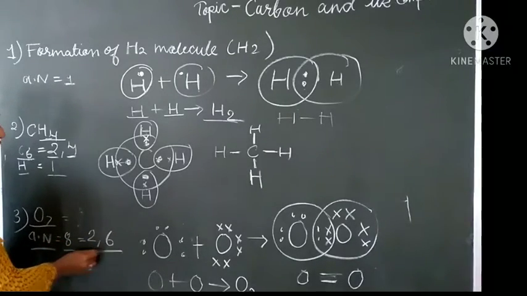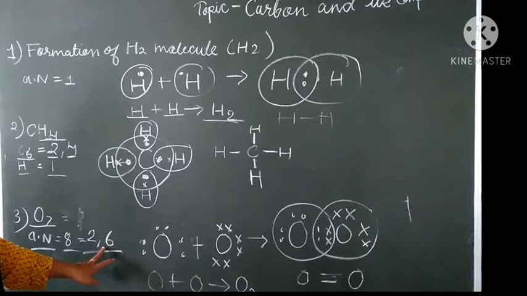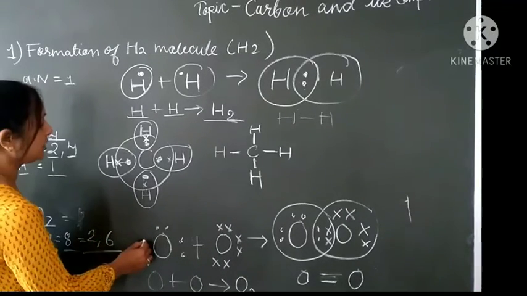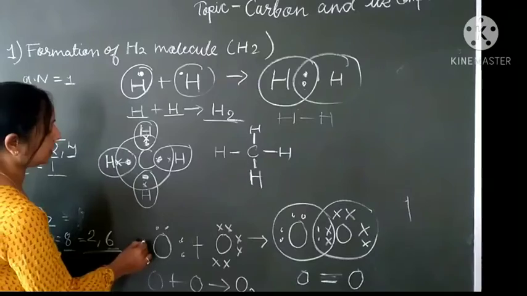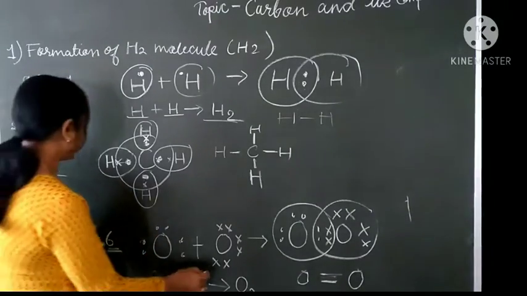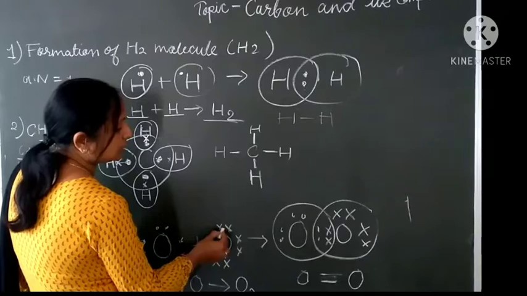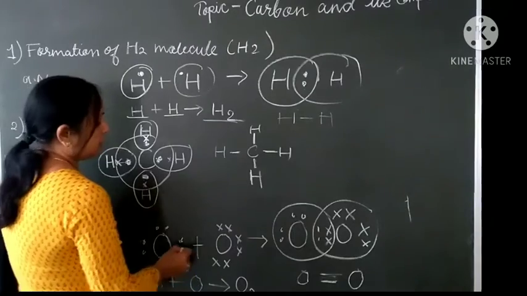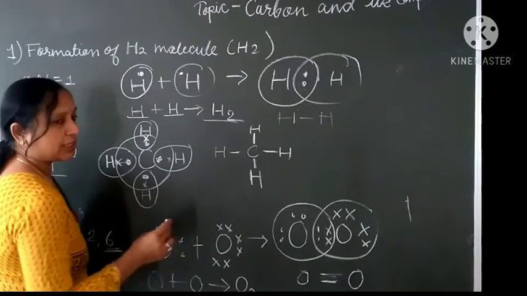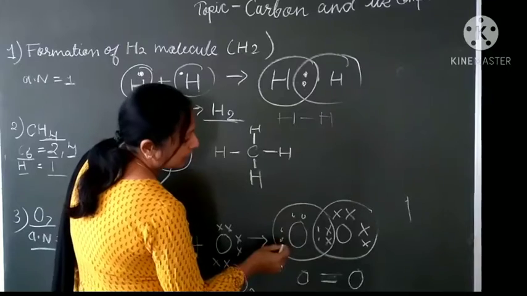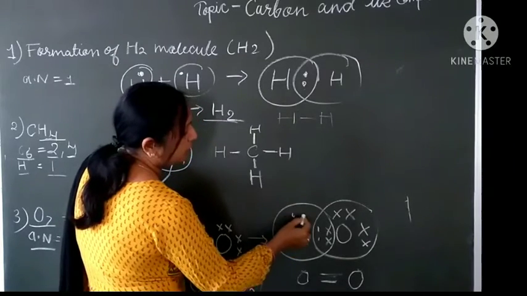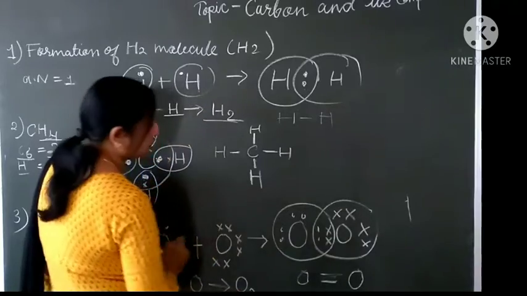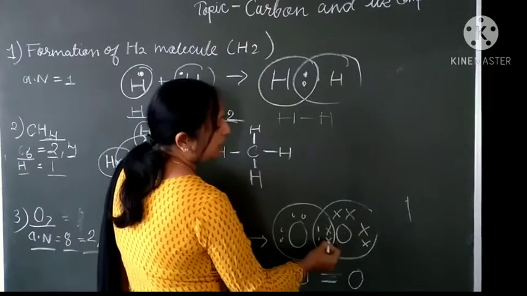So its configuration... 1, 2, 3, 4, 5, 6 of another oxygen atom.